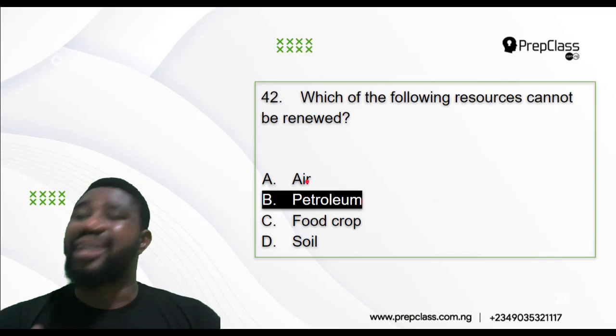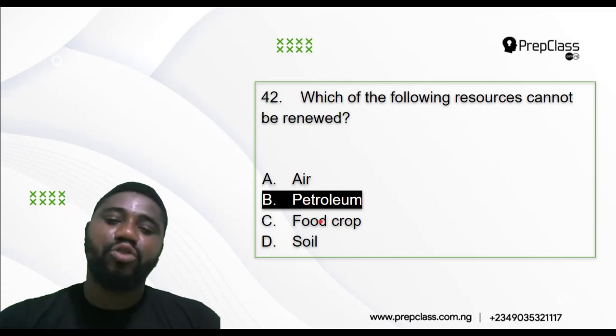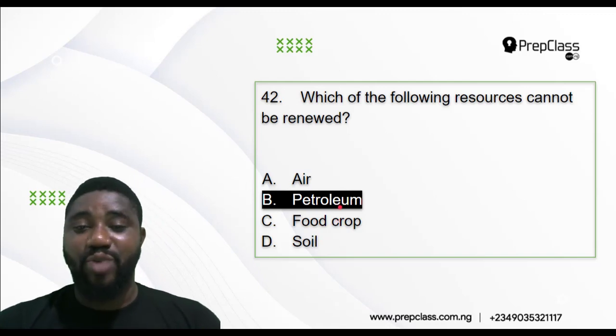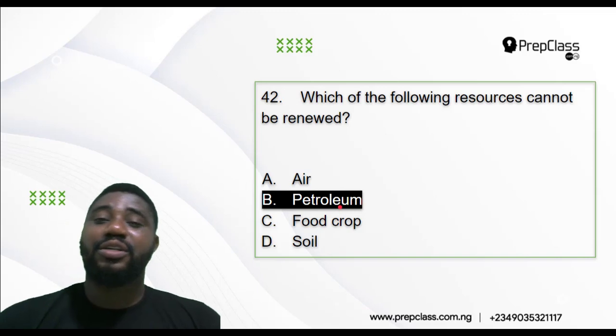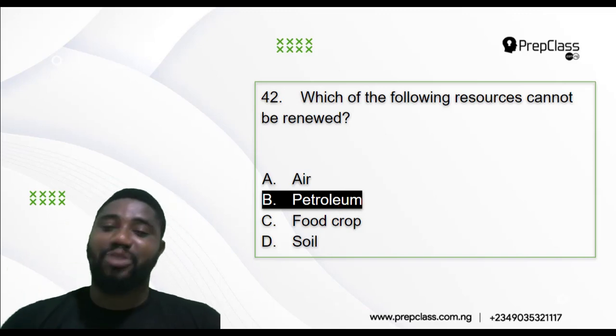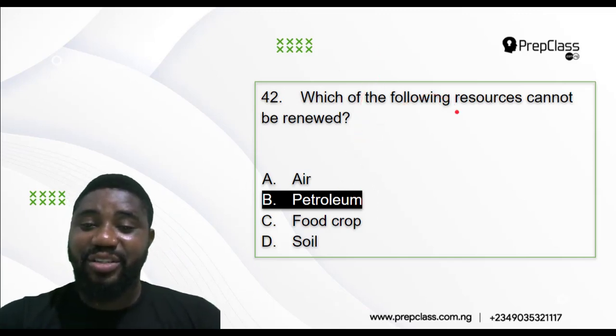So air cannot be depleted. Food, if you eat, you plant, it can be renewed. Soil, it's always there available for us. But petroleum, as we are using it, before the ones we've used will replenish itself, it will take millions of years. So it is not easily renewed. Out of all of them, the one that is not renewable is petroleum. The correct answer is option B.